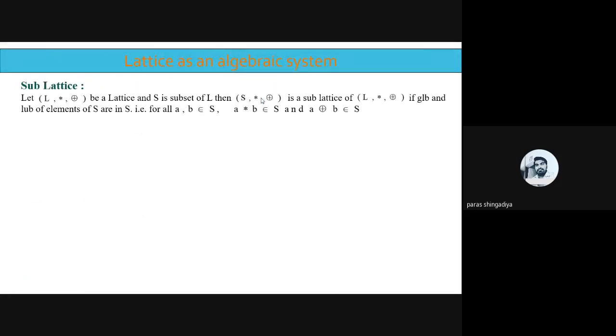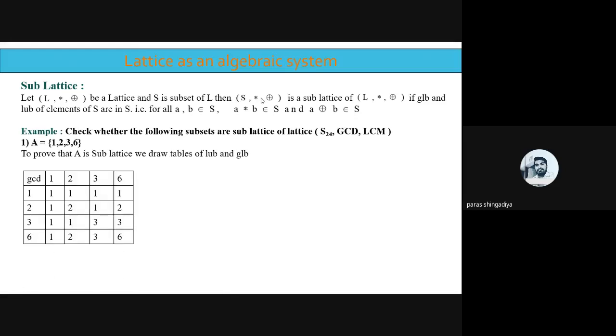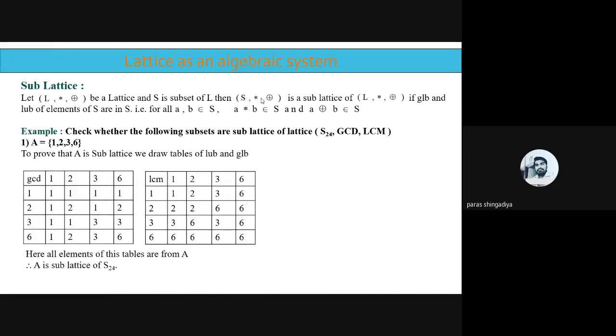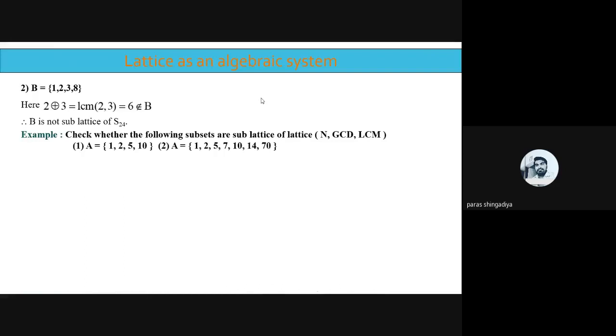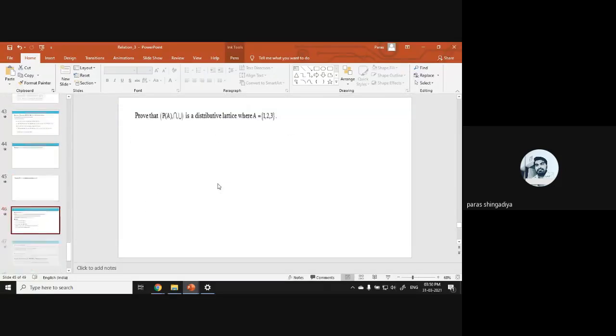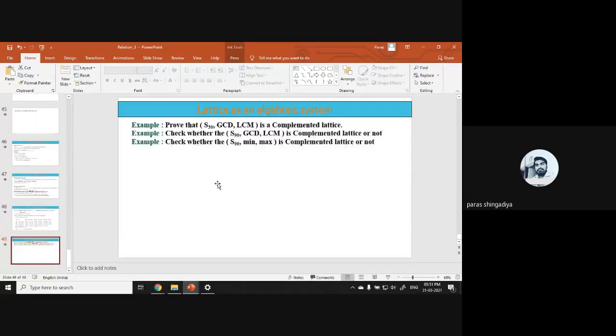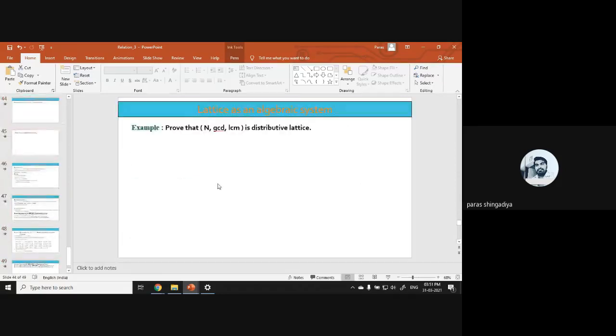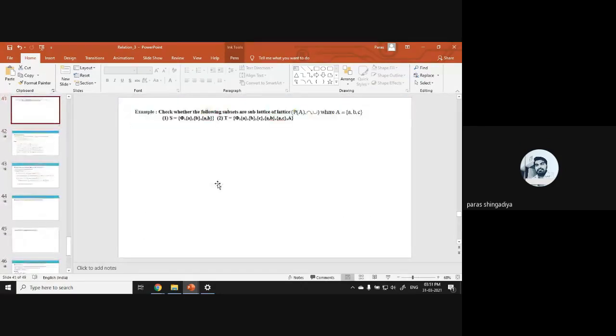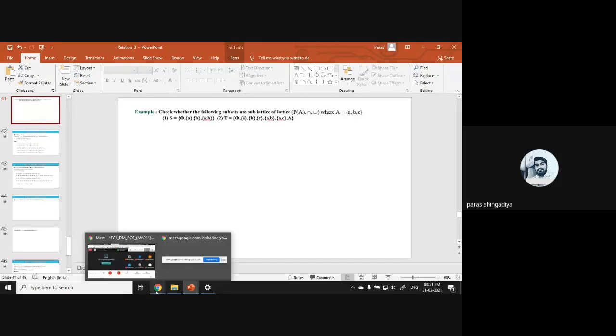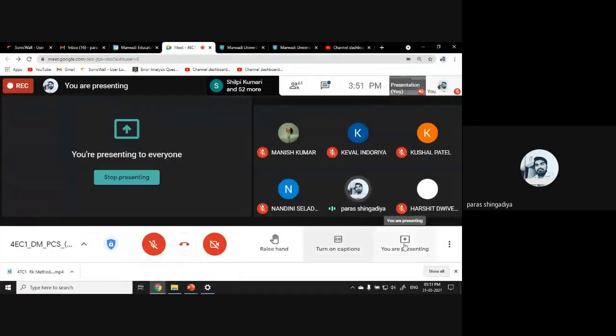So in the next lecture, we'll check the topic of sublattices and its various examples, and then after that, one of the parts is Boolean algebra also, so we'll check it. The lattice is an algebraic system, and a complemented lattice is distributive, and so on. So I think in the next lecture we'll finish this unit. The last topics are sublattice and distributive and complemented lattice. It's very easy, this theoretical part that we'll discuss in this last topic.